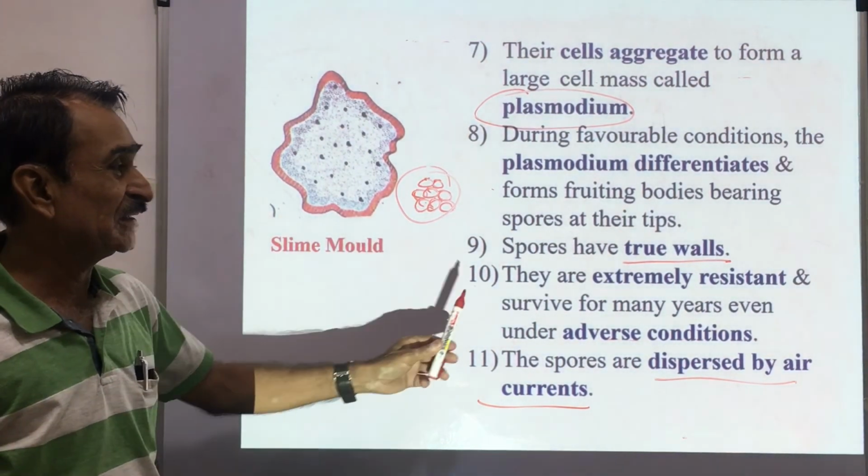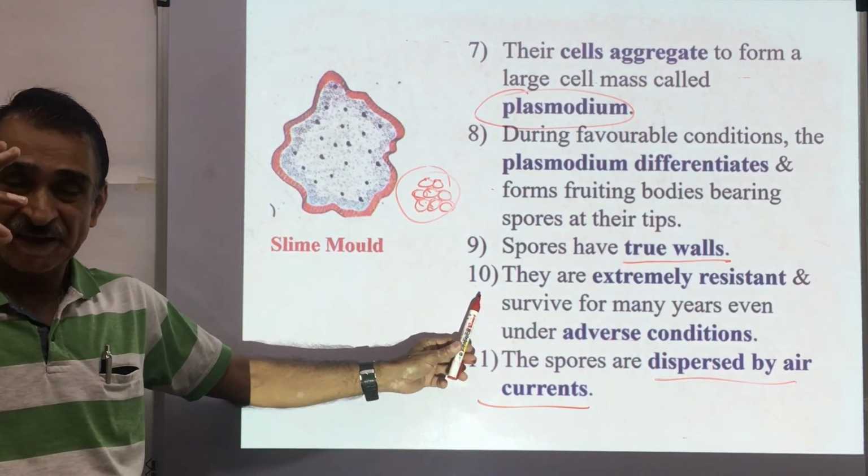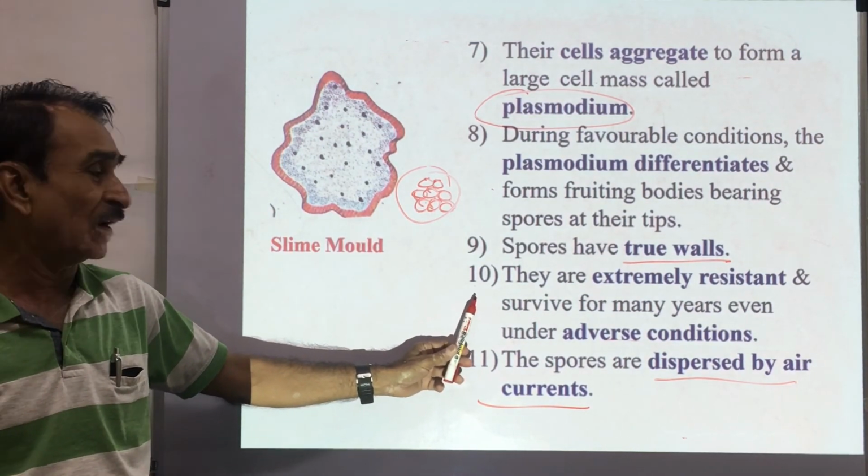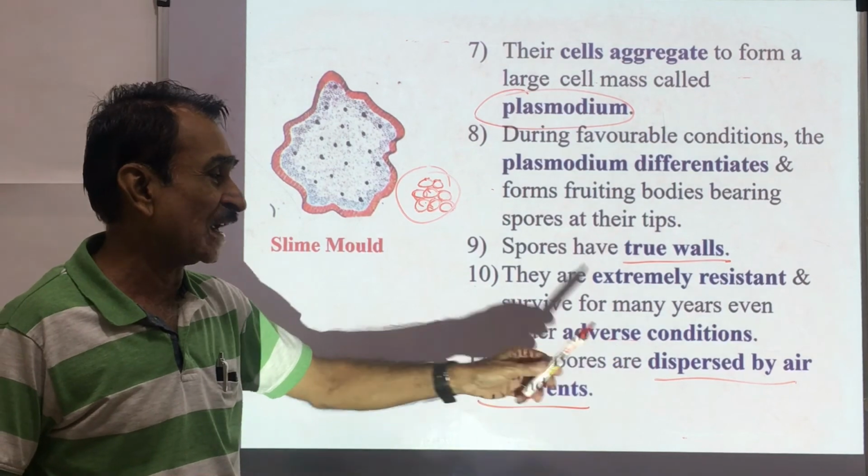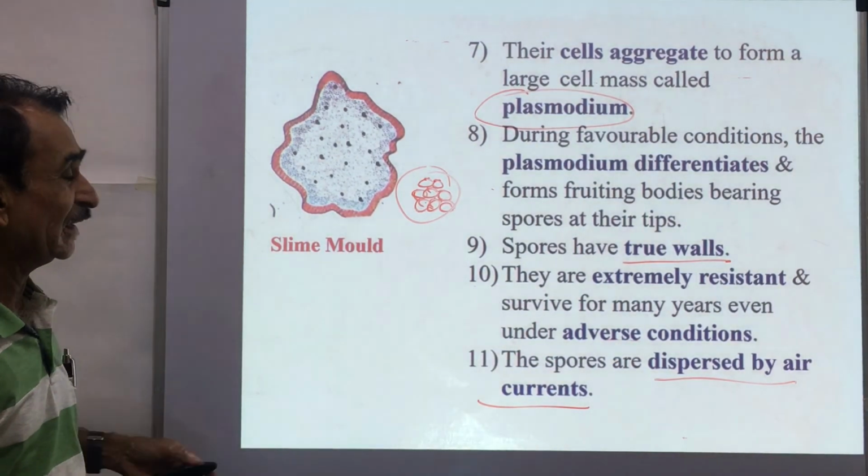These slime molds are extremely resistant. They can survive under adverse conditions for many years, and these spores are dispersed by wind currents.